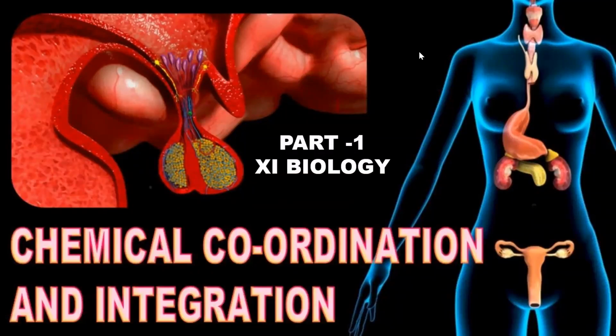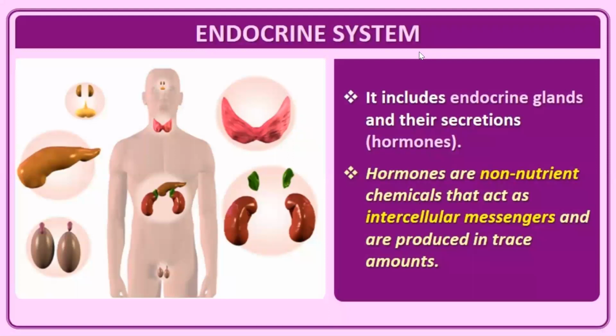Welcome, student, to chapter 22, Chemical Coordination and Integration, part 1. We are going to start with the endocrine system. Endocrine system includes endocrine glands and their secretion hormones.